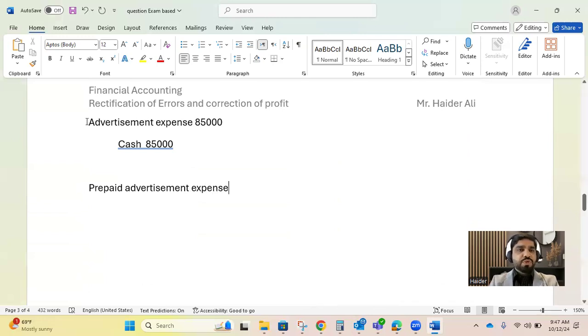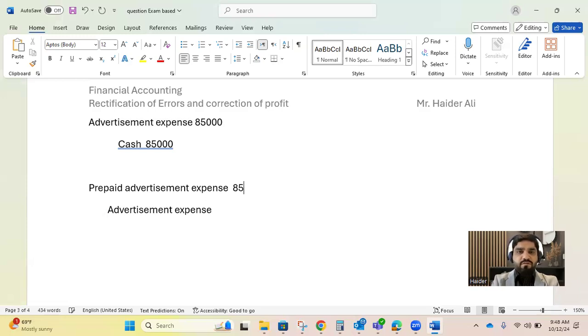And now what we need to do, whatever mistake has been incurred, we need to reverse that. So advertisement expense would be reversed by 85,000. So this is debit, this is credit. Now we've fixed it.